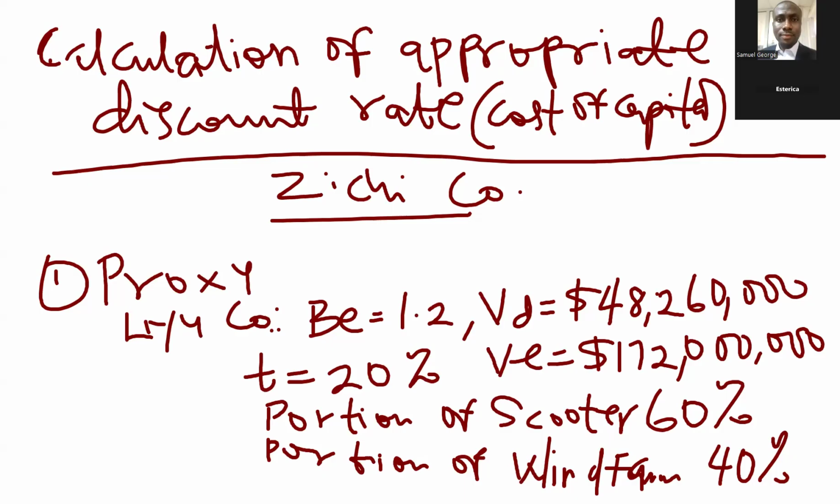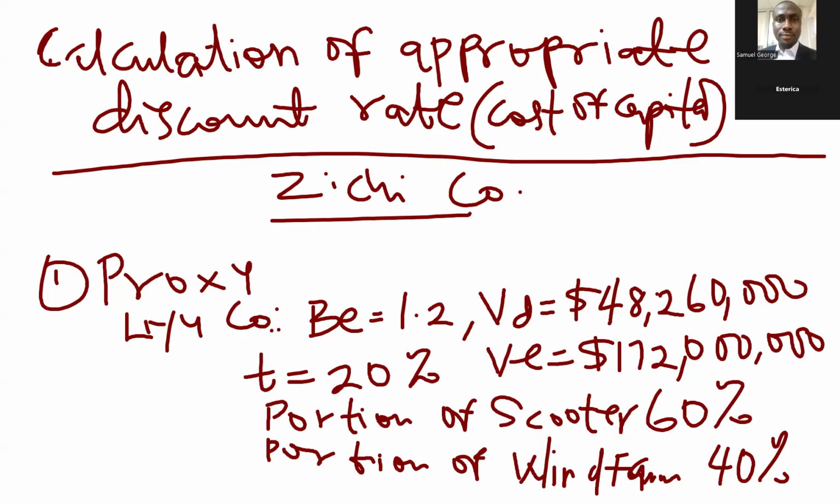All right. So what we are now going to do is to bring out the beta of scooter that we need. Now, go to Sanwe-Yuko. The examiner said Sanwe-Yuko is involved in manufacture of equipment for wind farm. It has an estimated cost of equity of 15.4. So let us bring out Sanwe-Yuko. Since Sanwe-Yuko does wind farm, maybe we can use Sanwe-Yuko to get beta.